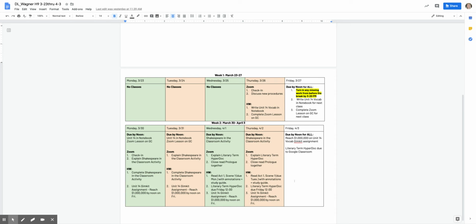If you fast forward to Friday, let's talk a little bit about Gimkit. Since we aren't going to be doing vocabulary in a traditional way any longer for the rest of the semester, we are going to have us practice the words using Gimkit. We will post a Gimkit assignment. You will have a week to get at least $1 million, so you can retake it as many times as you need, and it needs to be done by noon for everybody on Friday in order to get your points. And it will be worth the amount of a quiz, which is fantastic, but you need to reach that $1 million point to get that 100%. Then again, we have an all due by noon assignment posted, which we will discuss next week in Zoom.